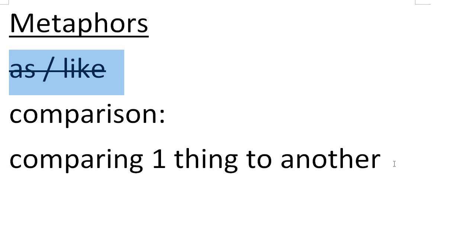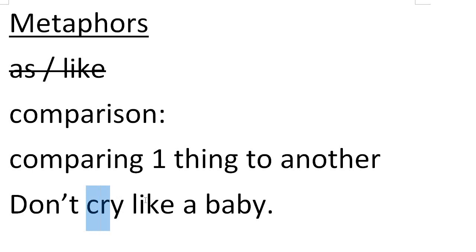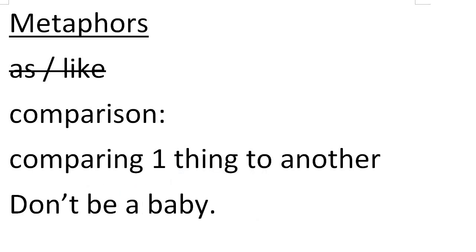So you can actually take a simile, and you can change it to a metaphor, where if I say, don't cry like a baby, and then I take this out, and I'm like, don't be a baby, right?